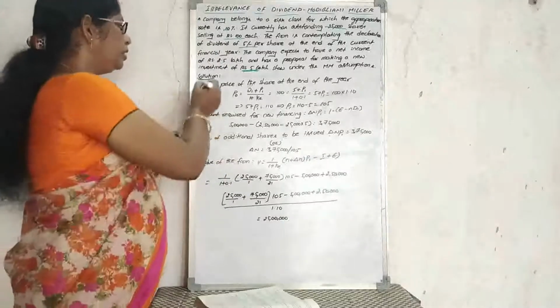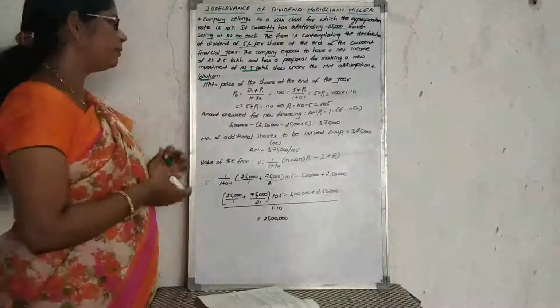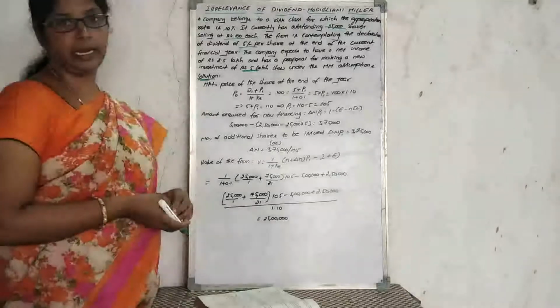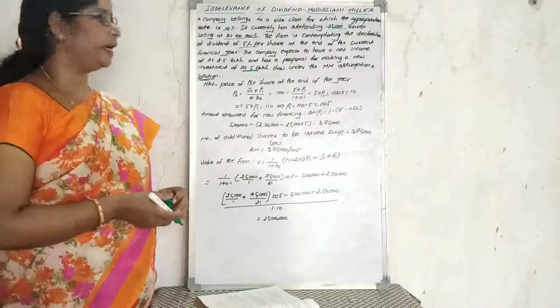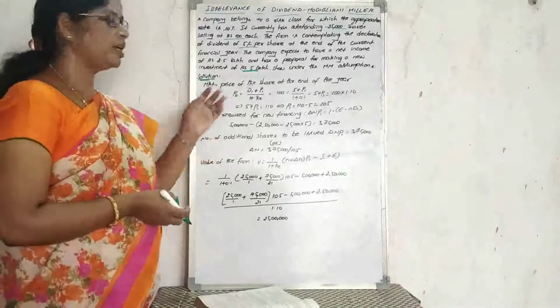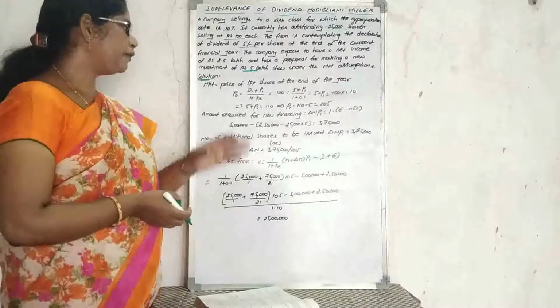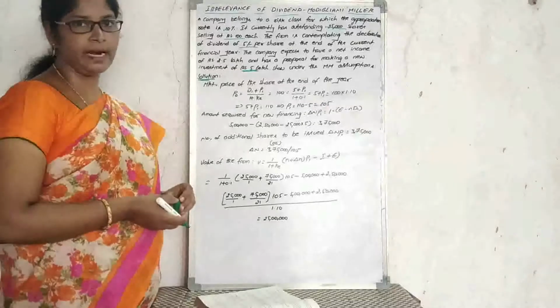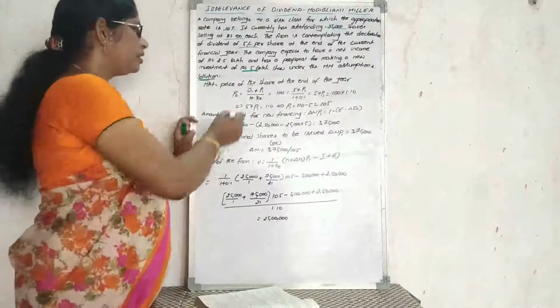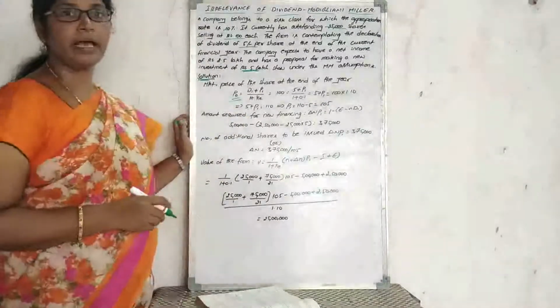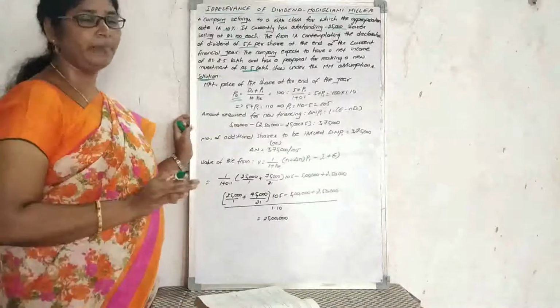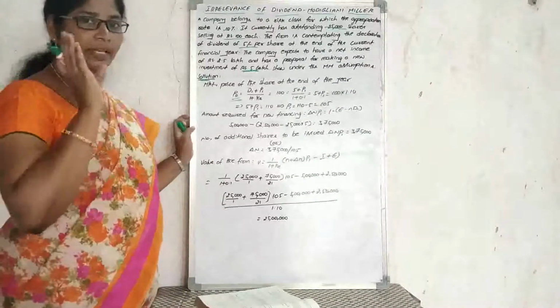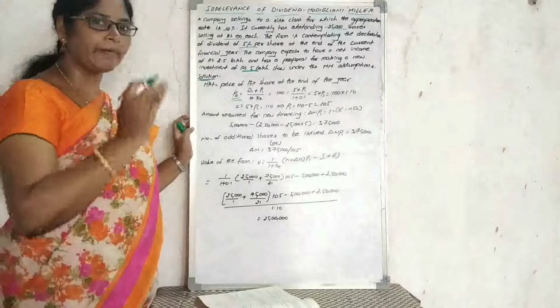Coming to the solution: what is the market price of the share at the end of the financial year? The formula is P0 equals D1 plus P1 divided by 1 plus KE. P0 is the market price of the share, the beginning price or prevailing market price.